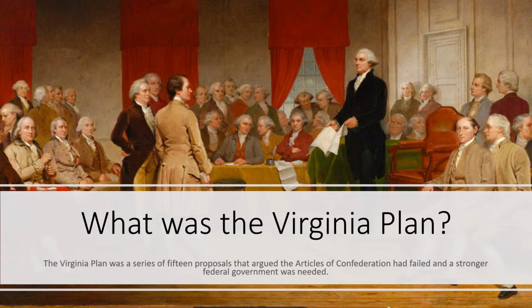The Virginia Plan proposed that the Articles of Confederation had failed and the country needed a new constitution. The plan proposed a federal government that was split into 3 branches: the executive, the legislative, and the judicial. The plan also proposed that each of these branches would have the ability to check and balance the other branches to prevent abuses of power. The plan gave the federal government the ability to make and enforce laws as well as collect taxes.